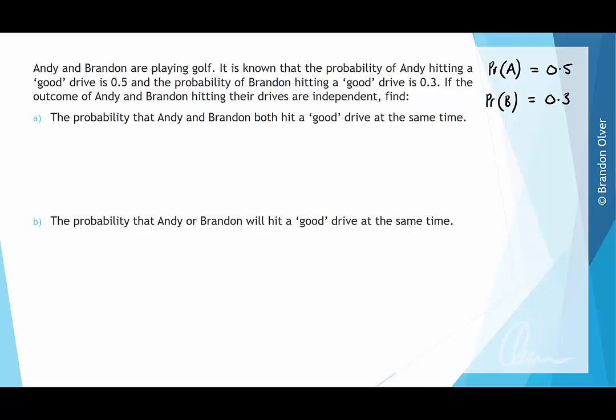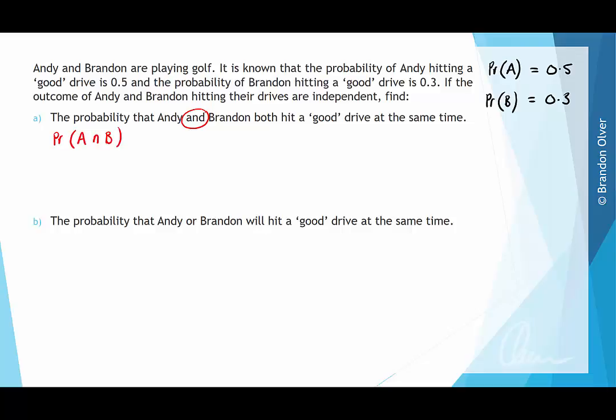For part A, we want to find the probability that Andy and Brandon both hit a good drive at the same time. So the language here is important. If you have a look at the word and, that means that they both do it. So that is the intersection of the two events occurring. So we know that that is the probability of A intersecting B.